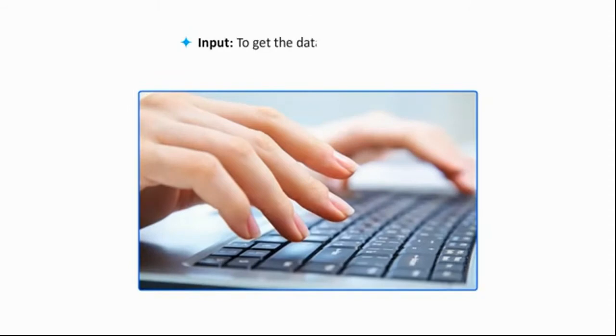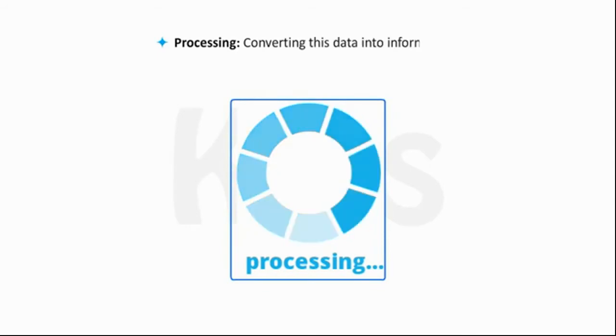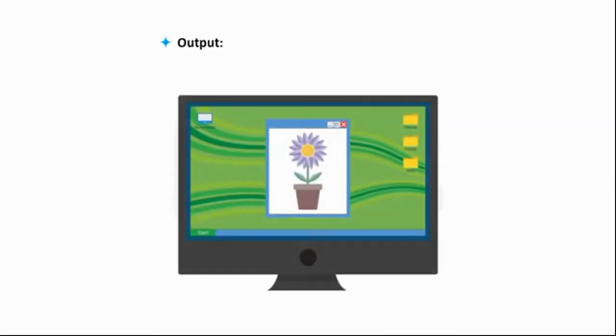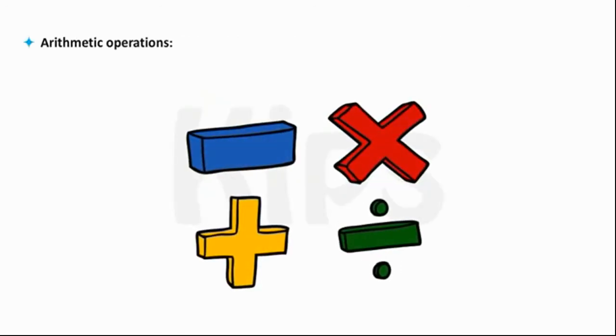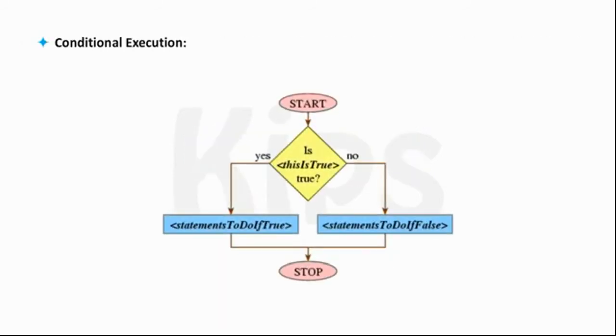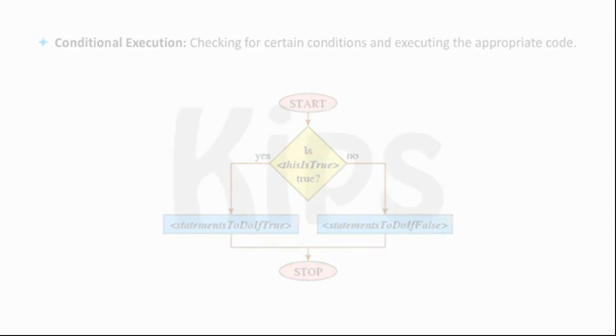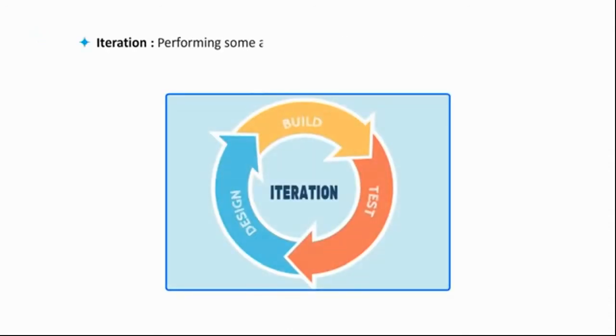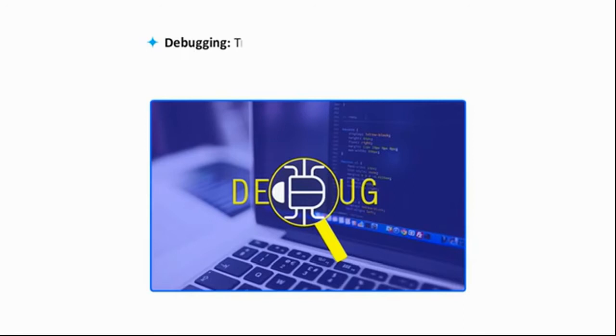Input, to get the data from the keyboard. Processing, converting this data into information. Output, obtaining the result from the computer. Arithmetic operations, performing basic mathematical operations like addition, subtraction, etc. Conditional execution, checking for certain conditions and executing the appropriate code. Iteration, performing some actions repeatedly, usually with some variations. Debugging, tracking down the errors in the program.